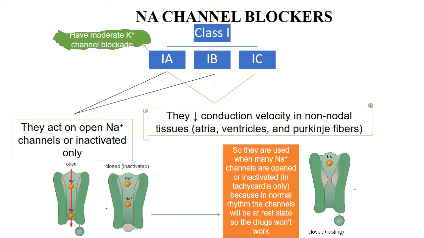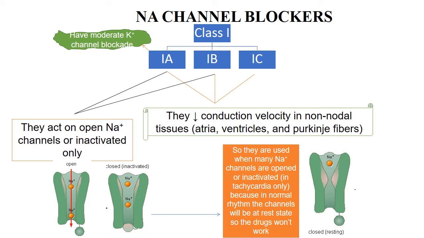Only class 1A increase the effective refractory period. Class 1B drugs shorten or decrease the effective refractory period, while class 1C drugs have no effect on the effective refractory period.